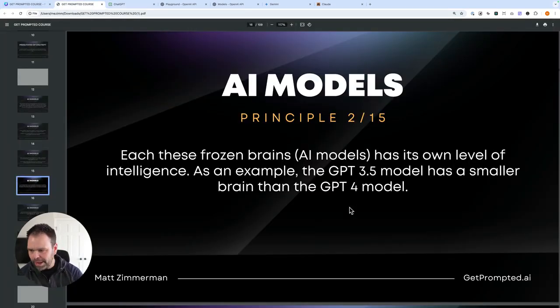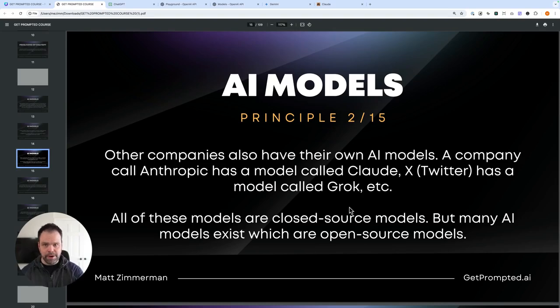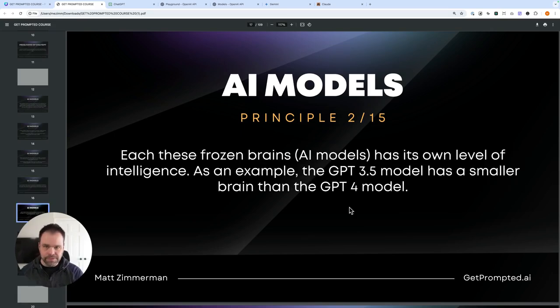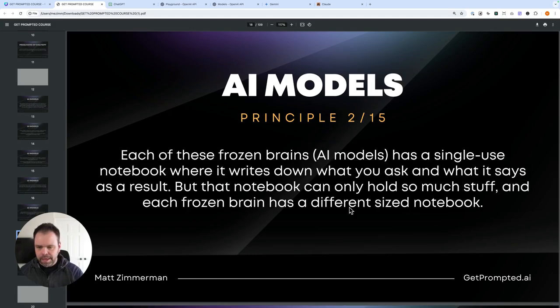So we've talked about how there are different models, how there are some that are not open to the public, and how there are models that are open to the public. We've talked about how each model can't learn anymore beyond its training data. Once it finished training, it's not going to learn anymore. It can synthesize data and respond to stuff and chat with you, but it's going to have no memory the next day of what you talked about unless you feed that data back into it. Then we talked about how each model has its own basically brain size, brain capability. And we talked about how it's not going to remember your conversation.